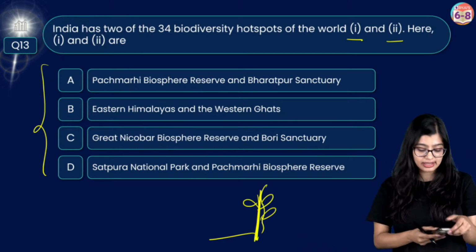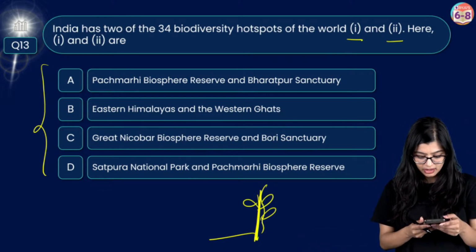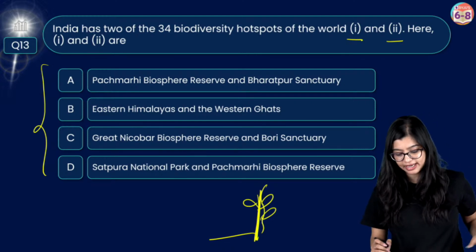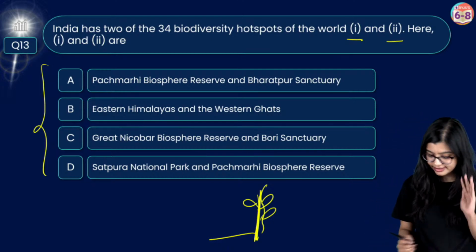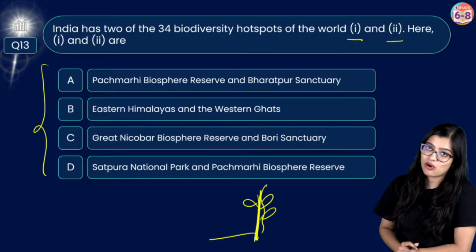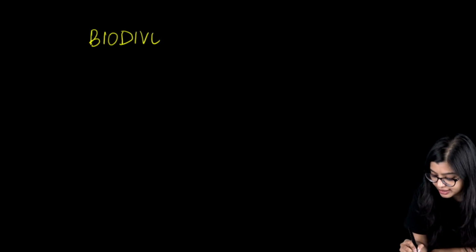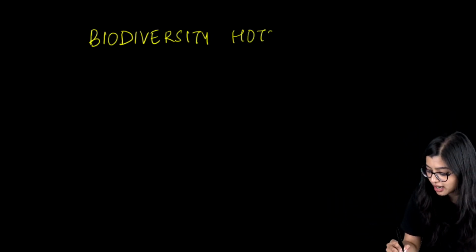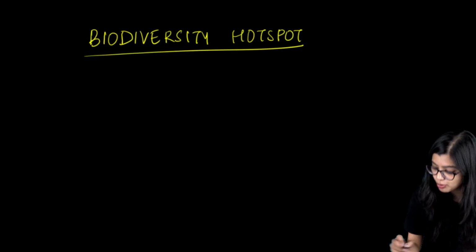I think I'll have a look at what the result says. Many of you have voted for option D, Satpura National Park and Panchmarhi. So, okay. In this case, let's understand. What is a biodiversity hotspot? Now, for any place to be considered a biodiversity hotspot, there are 2 conditions, right? Now we have so many national parks, so many wildlife sanctuaries, so many protected areas with a variety of living organisms. So what will help me understand whether it is a biodiversity hotspot or not?